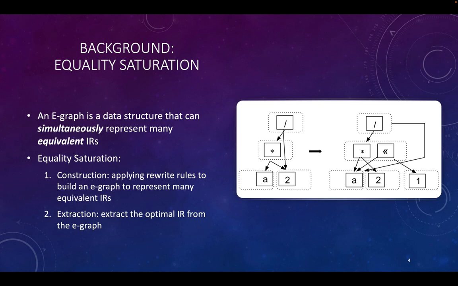In this way, it retains opportunities for further optimization because information is never deleted from the expression. As a result, equality saturation consists of 2 phases. The first one is construction, where rewrite rules are applied iteratively to build an E-graph to represent many equivalent IRs. And after construction, we perform extraction to extract the optimal IR from the E-graph.